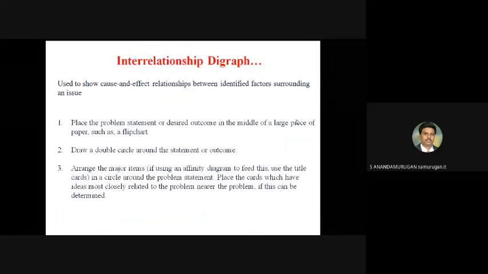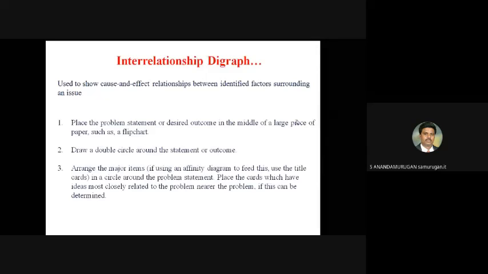Then the second tool is the interrelationship diagram. It is used to show cause and effect relationships between identified factors surrounding an issue. There are, I think, 10 steps for drawing the interrelationship diagram.